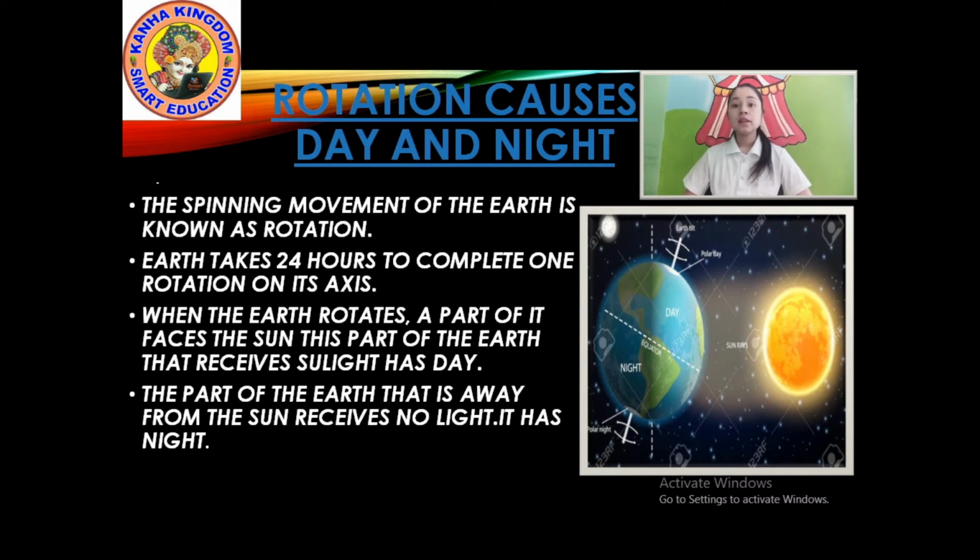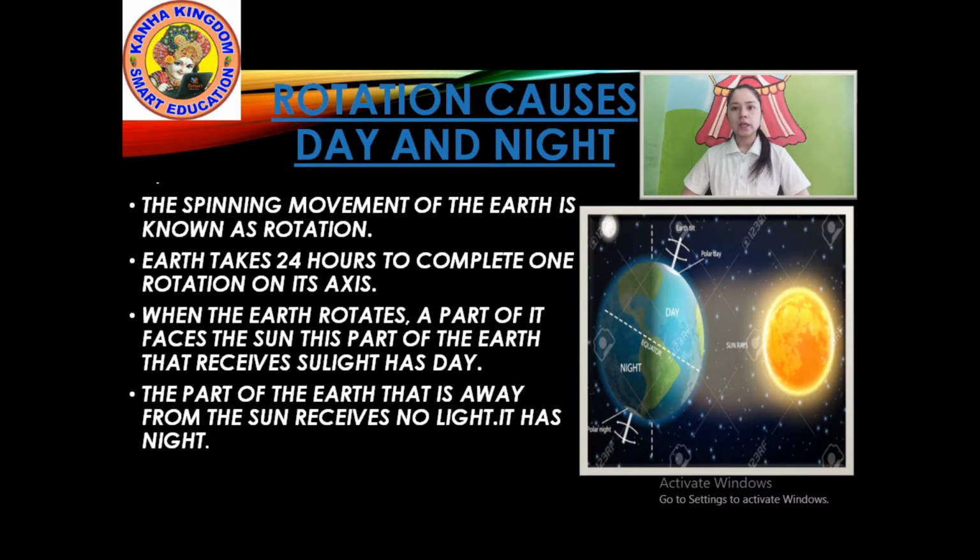That means in 1 year it completes how much rotation? 365 days में 365 rotation. Okay? So earth takes 24 hours to complete one rotation. That means 1 day to complete one rotation.